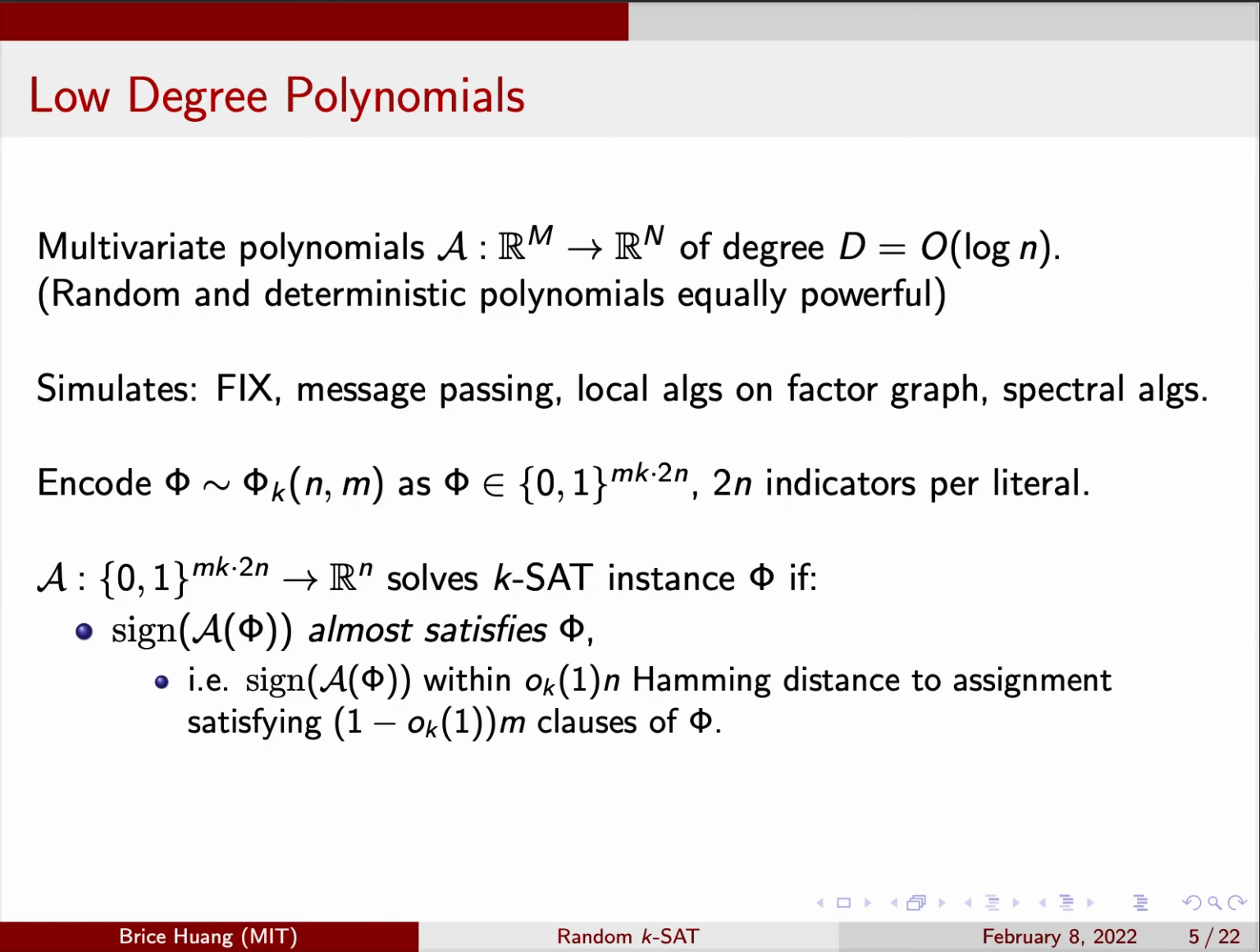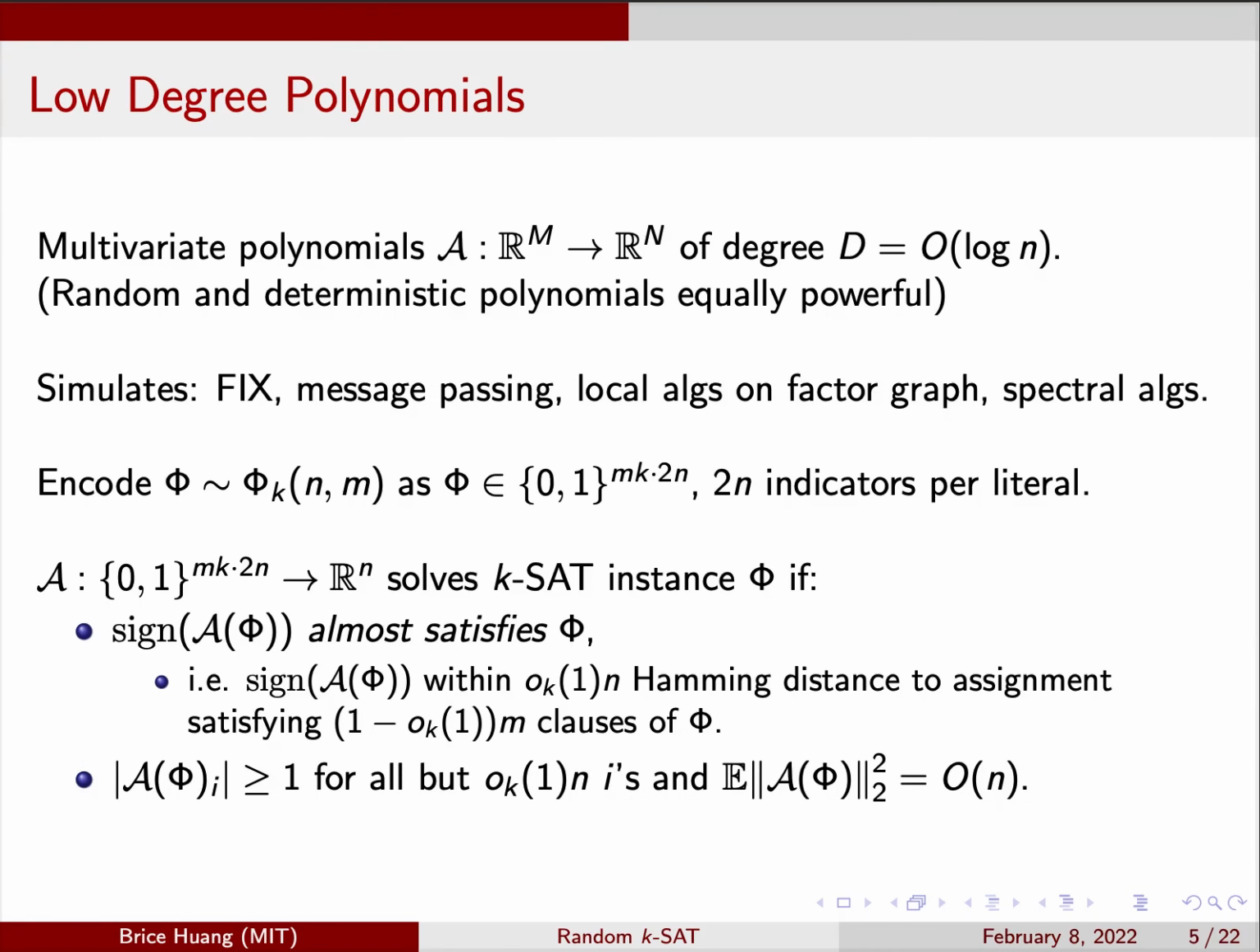We say a low-degree polynomial solves a KSAT formula phi if, when we run the polynomial on this encoding, the sign of its output is almost a satisfying assignment. Here, almost means that we can be wrong in a small fraction of bits, and when we correct those bits, the resulting assignment can fail to satisfy a small fraction of clauses. This is a relaxed notion of solve. Note that relaxing the notion of solve makes any hardness result against it only stronger.